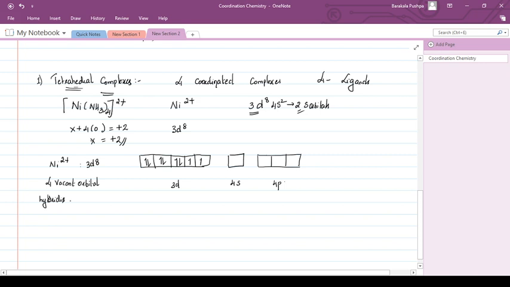So it is an sp3 hybridization. The vacant 4s orbital and the vacant px, py, pz orbitals combine with ammonia.